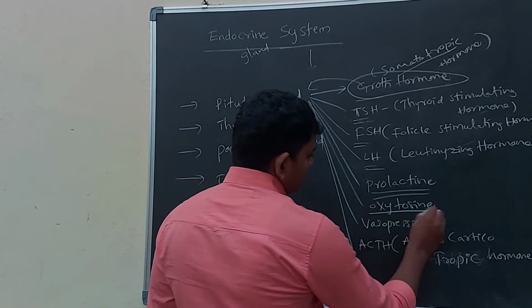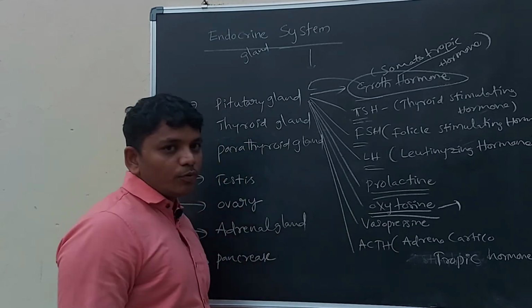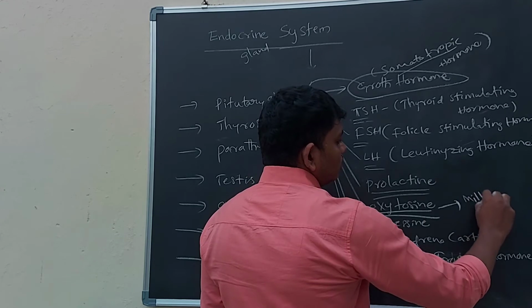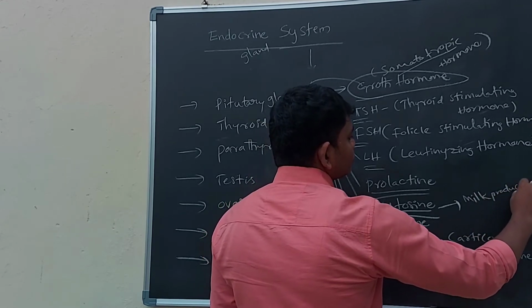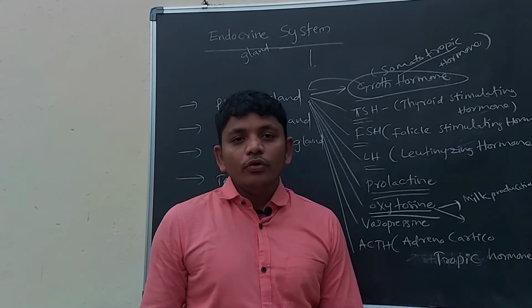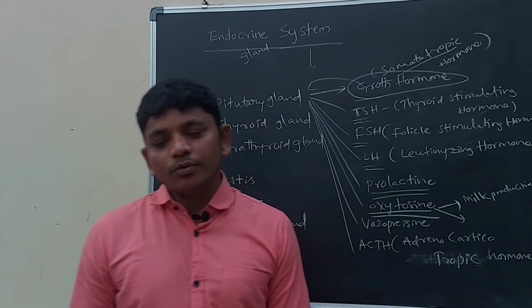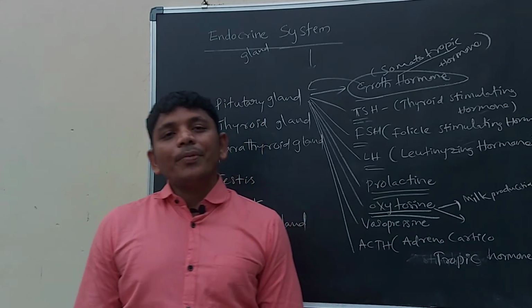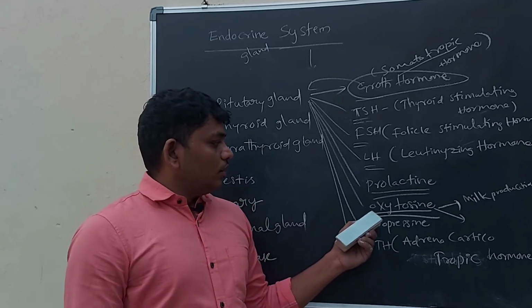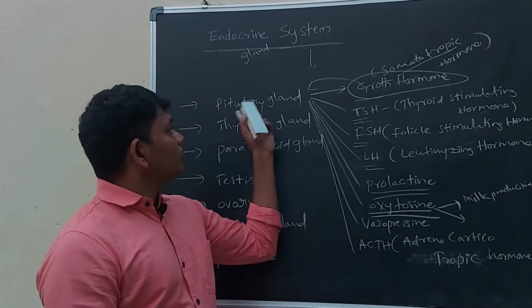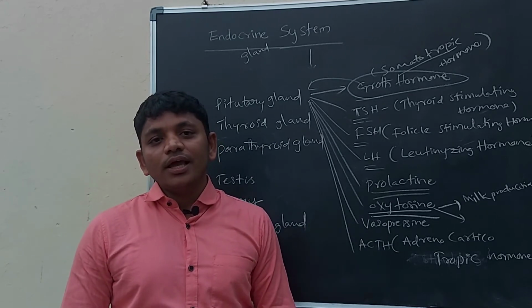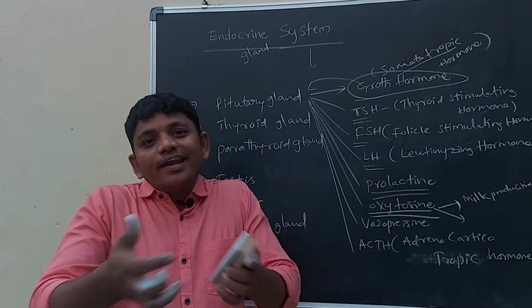And oxytocin promotes two things. It also helps in milk production, and the second thing is that it acts on the uterus of the mother. After delivery, the mother's uterus is loosened, then the oxytocin hormone comes from the pituitary gland, activates the uterus of the mother, and helps in the contraction of the uterus.